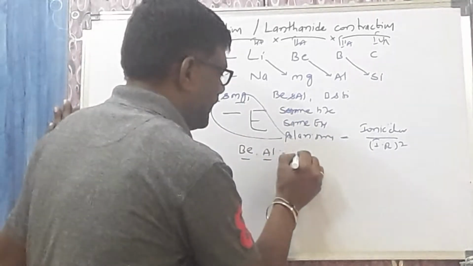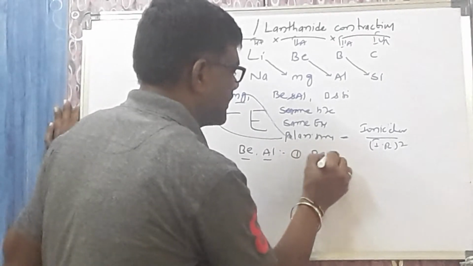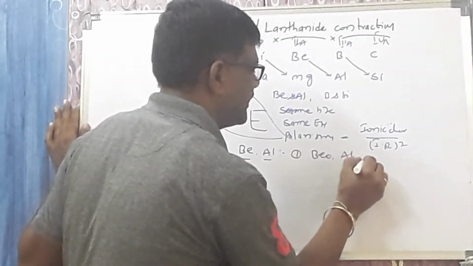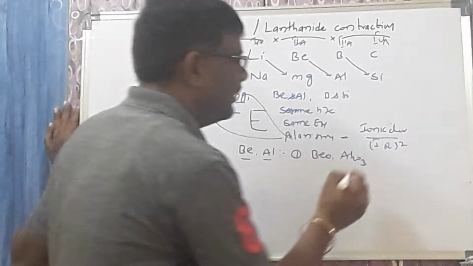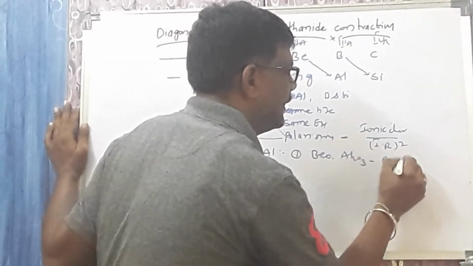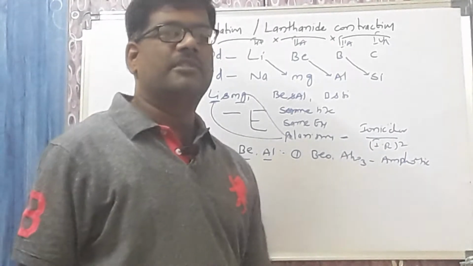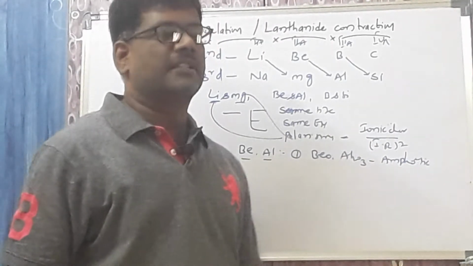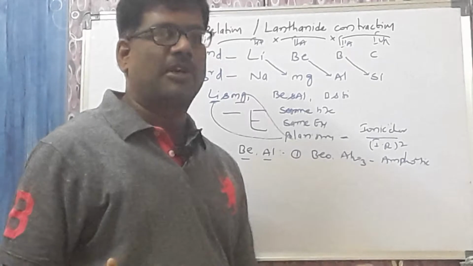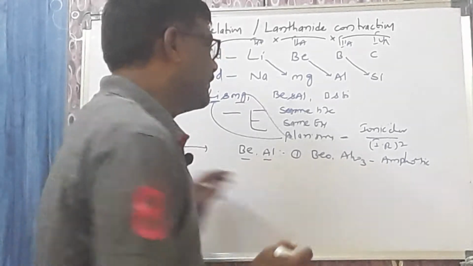Let us take the first point. Beryllium oxide you take, aluminium oxide you take. Both oxides I am taking. Both will have the amphoteric nature. What is the amphoteric nature? Both will give you the acidic nature and the basic nature. That's why both will have the same property. That is called the amphoteric nature.